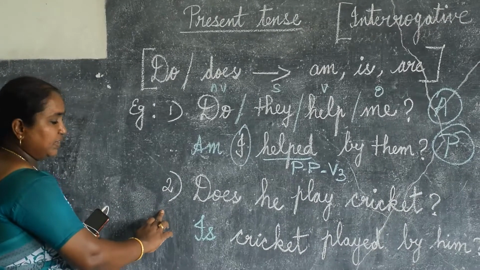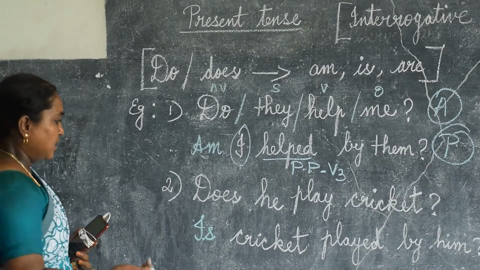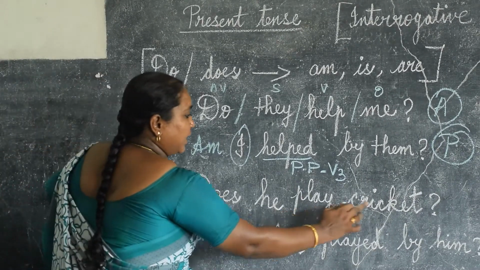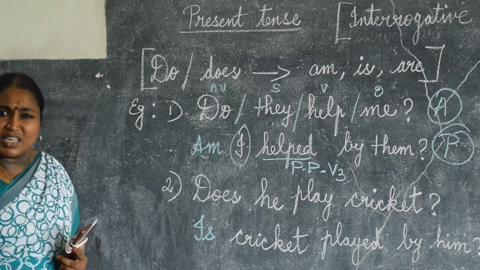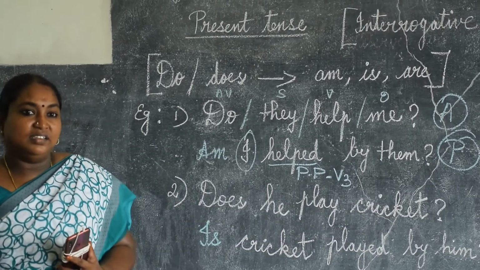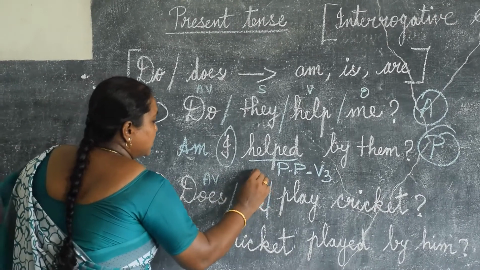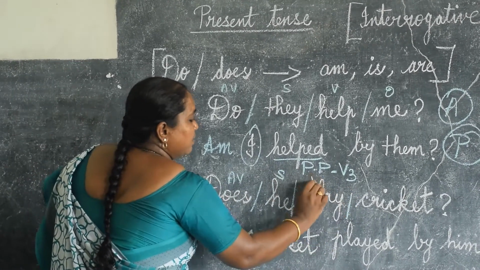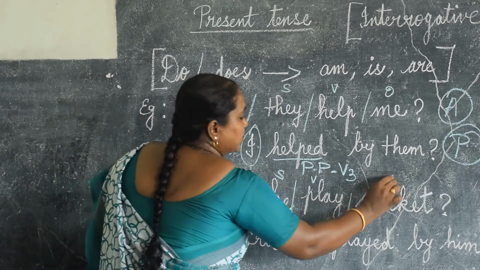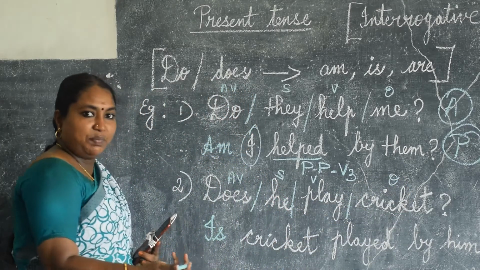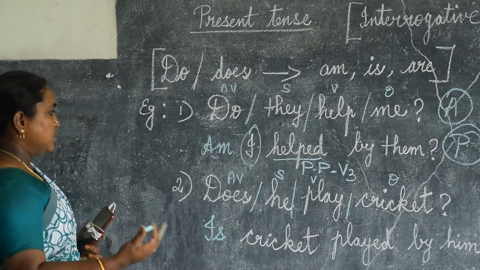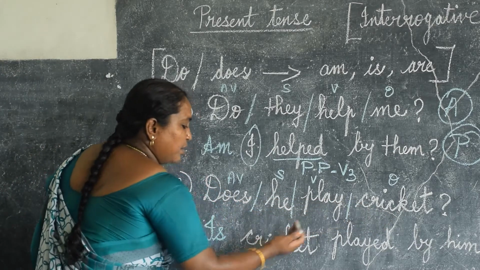See the second one. We shall see what more sentences. Does he play cricket? Does is the auxiliary verb. Then "he" is a subject. "Play" is the main verb. "Cricket" is an object. What does he play? Cricket. So this object must come to subject.